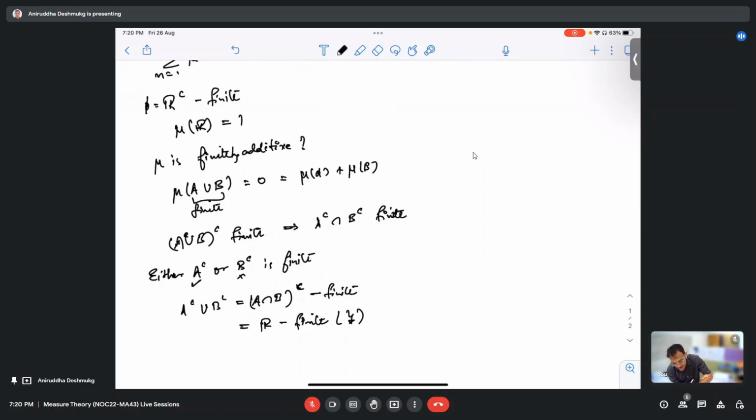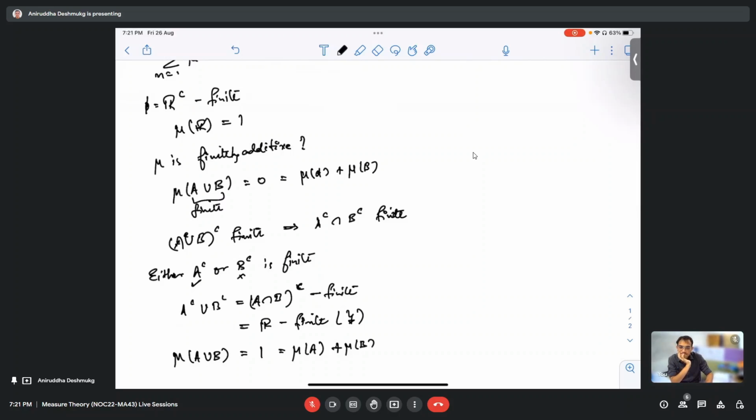So therefore, whenever A complement is finite, B complement is not finite, and whenever B complement is finite, A complement is not finite. So even in this case, measure of A union B is 1 because its complement is finite, and this is equal to measure of A plus measure of B, because exactly one of them is 1, the other is 0. Correct?